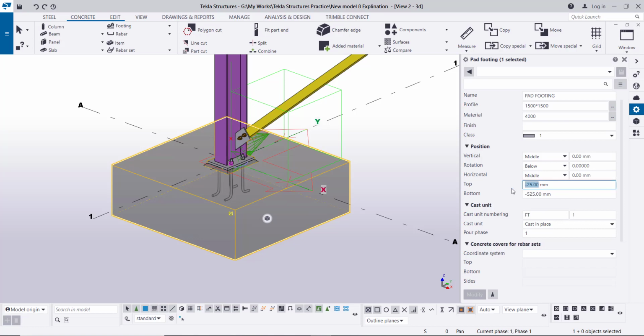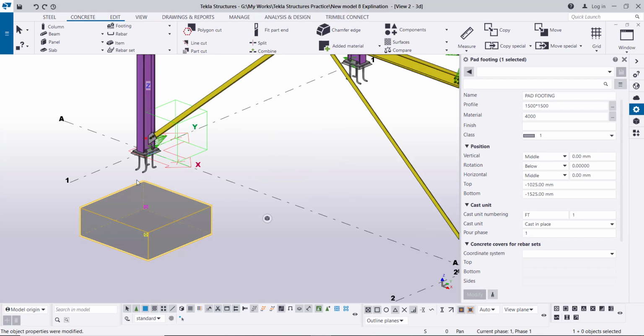So this one, top of the foundation, will be at -1025, and the bottom level will be at -1525, and modify.